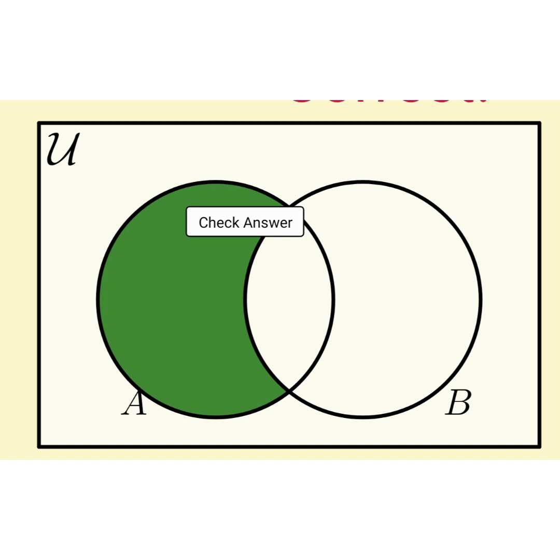Whereas A minus B, those elements present in A but not in B. Therefore, that portion, green portion, represents A minus B. A minus B. Elements present in A but not in B.